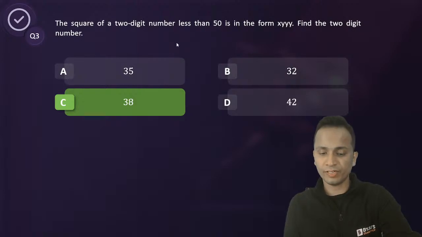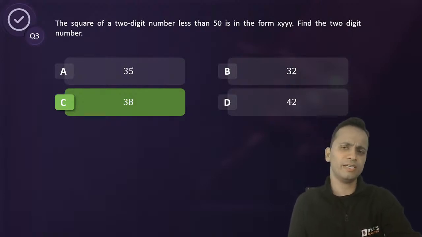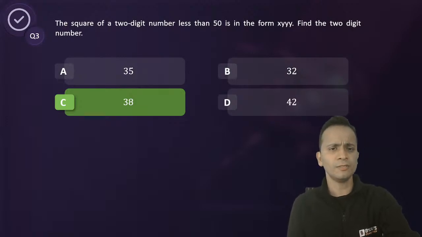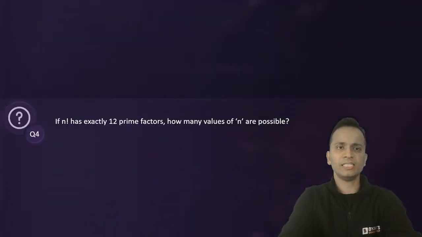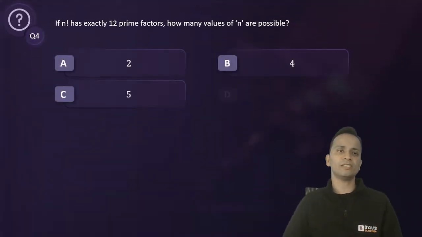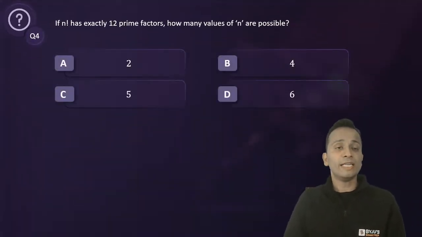Most of you have given it. Perfect. Some of you have given incorrect answers as well, but it does not matter. Right now, you are here to learn something. I hope you are learning these things. So 38 was the correct answer of that question. Next question.